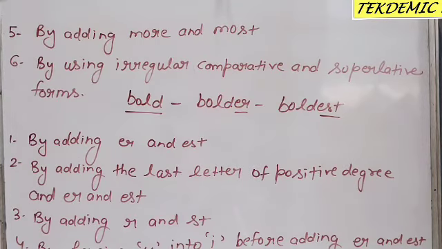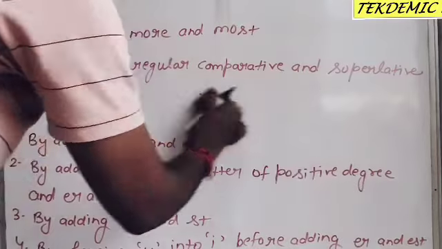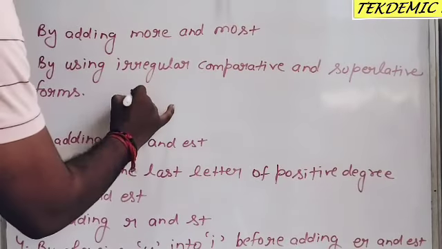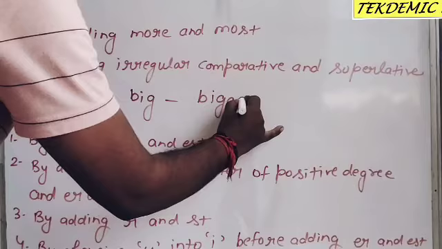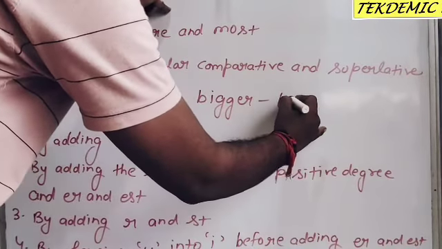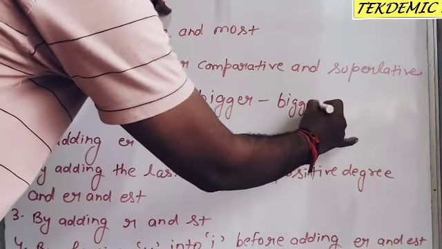Number two, by doubling the last letter of the positive degree and adding er and est. So big, bigger and biggest.